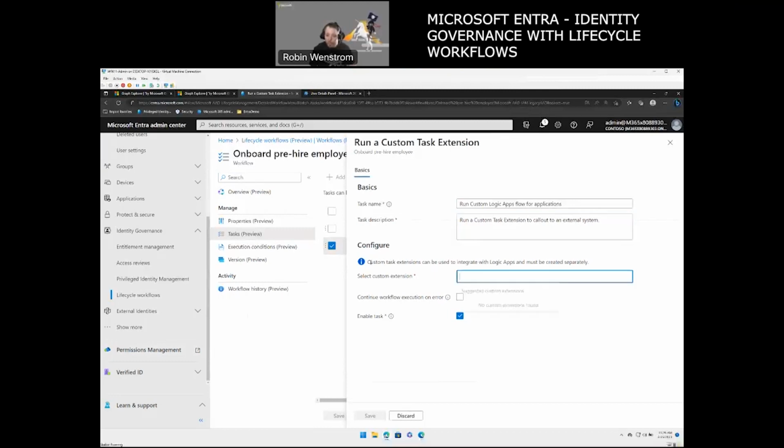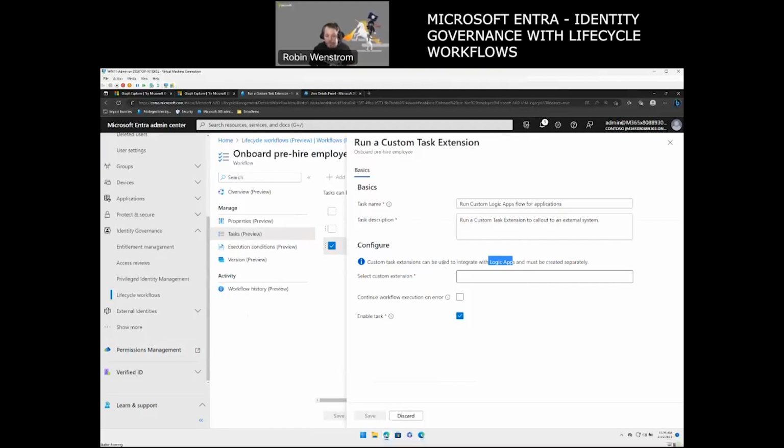What the custom extension does is you have a Logic App that you have created. A Logic App is basically just a workflow as well. If you've seen a flow chart, you will see the same thing with a bunch of yes/no questions, and it will continue.